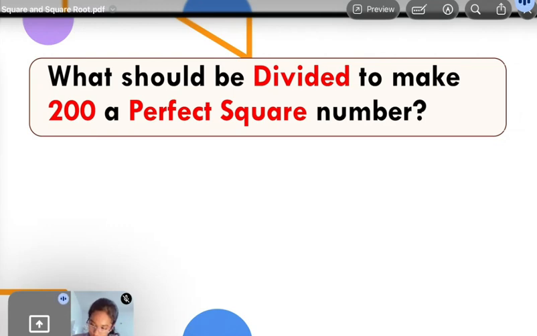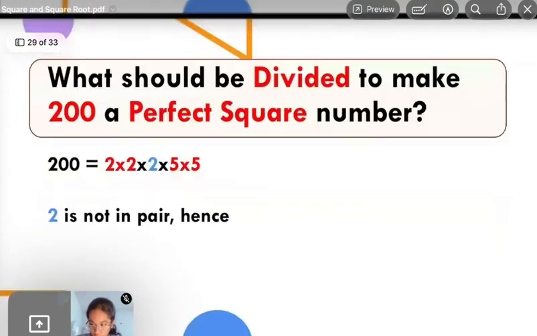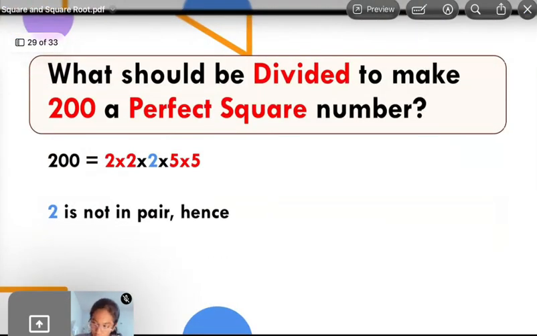Now, what should be divided? Adya, what do you think? What should be divided to make 200 a perfect square number? Divided by 2, yeah, because that is not in pair.